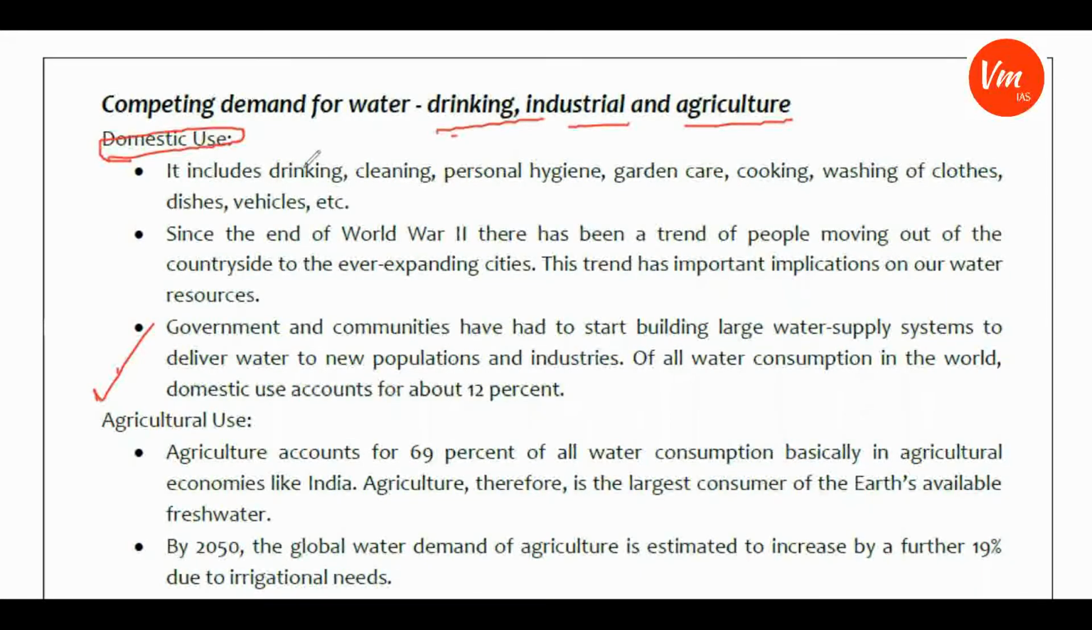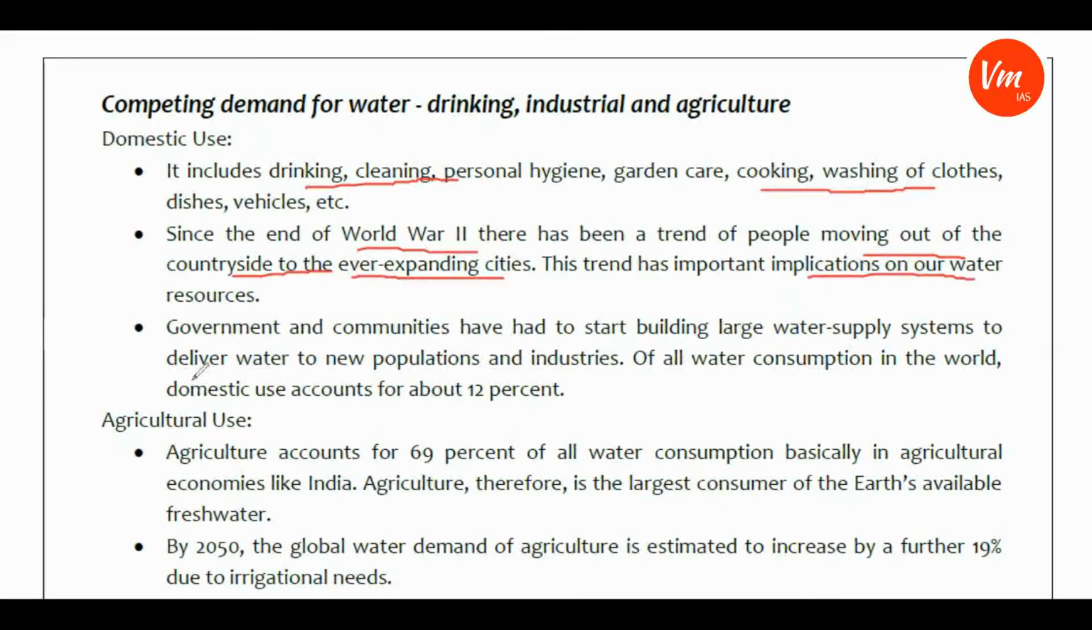So I'll go through briefly. Drinking use includes drinking, cleaning, personal hygiene, garden care, cooking, washing of clothes, etc. Since the end of World War II, there has been a trend of people moving out of the countryside to the ever-expanding cities. This trend has important implications on our water resources. Governments and communities have had to start building large water supply systems to deliver water to new populations and industries. Of all water consumption in the world, domestic use accounts for about 12%.